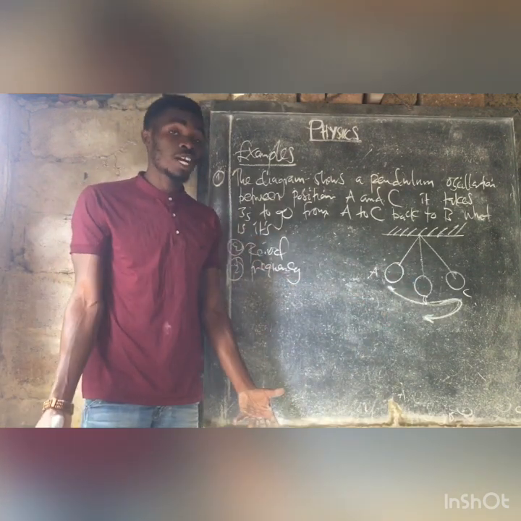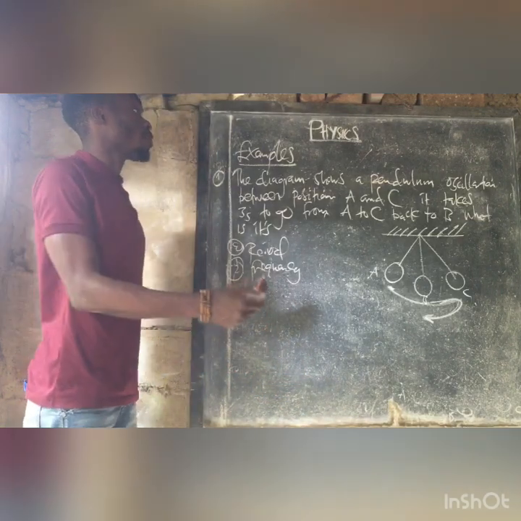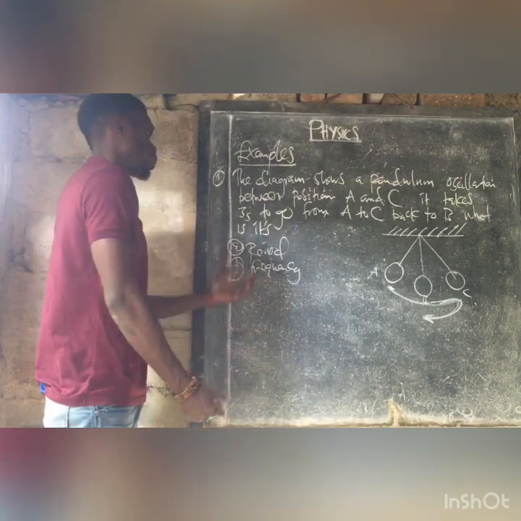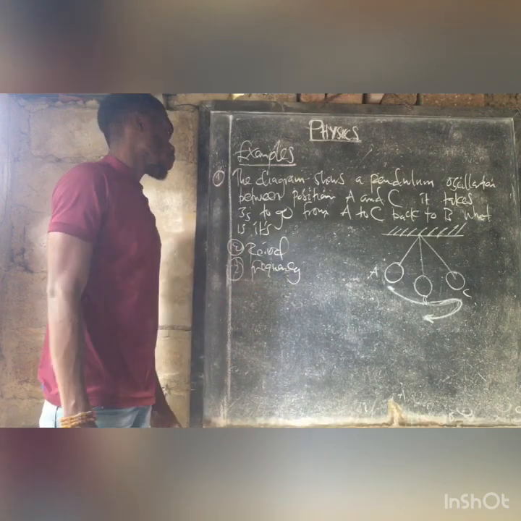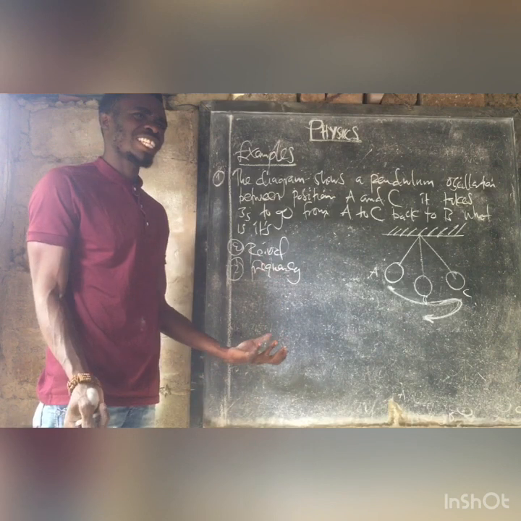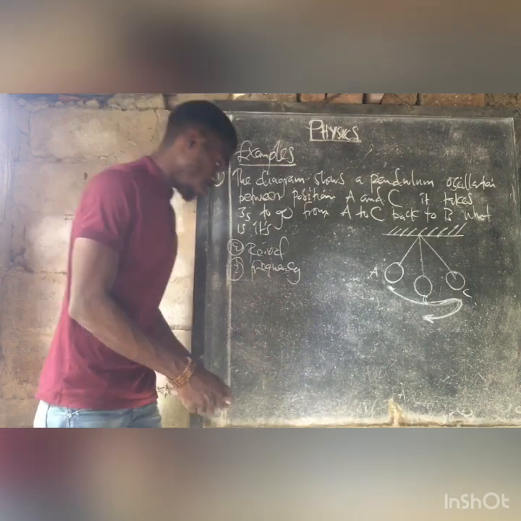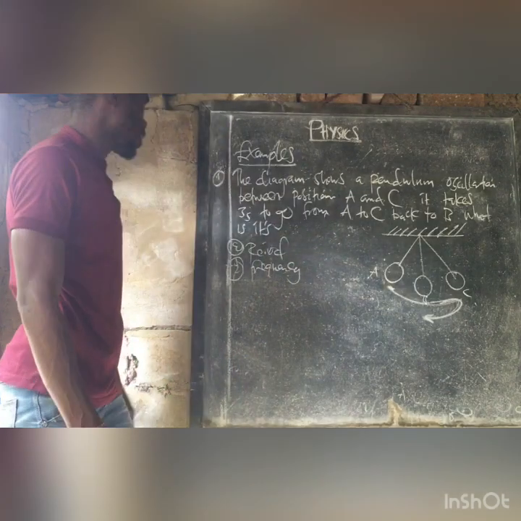Sometimes they won't give the diagram, they'll just explain to say it moved this way, or maybe they'll just give the number of oscillations and then you'll be told to calculate period and frequency. These are the only 2 things that they'll ask to calculate, mostly in exam papers.